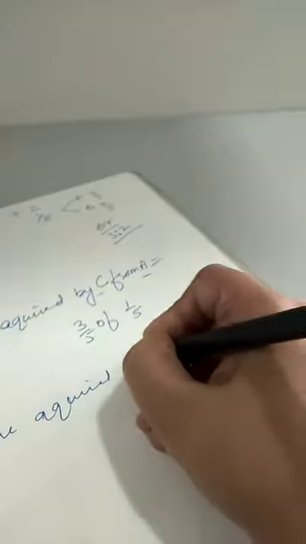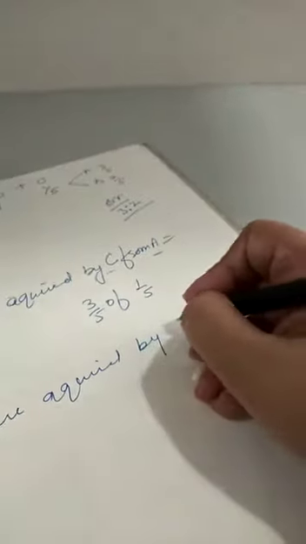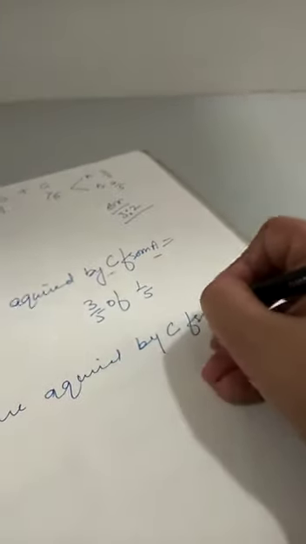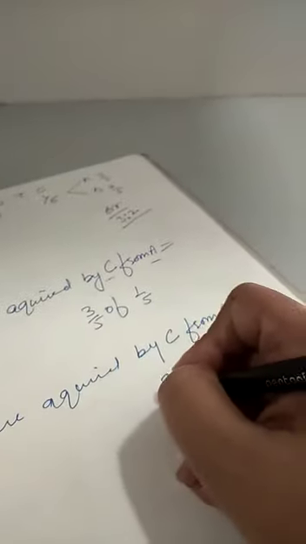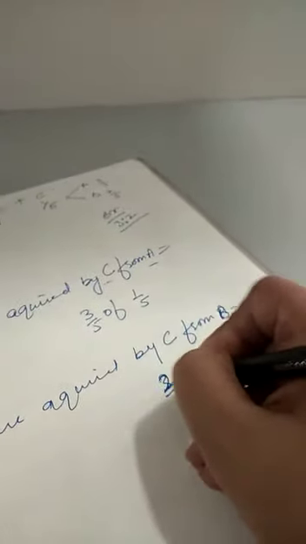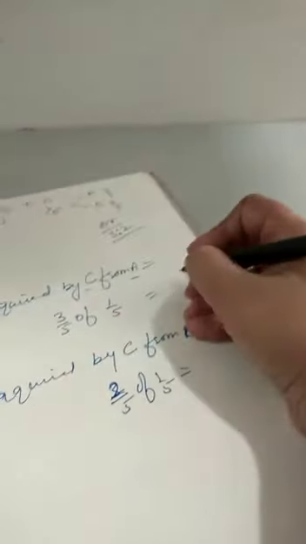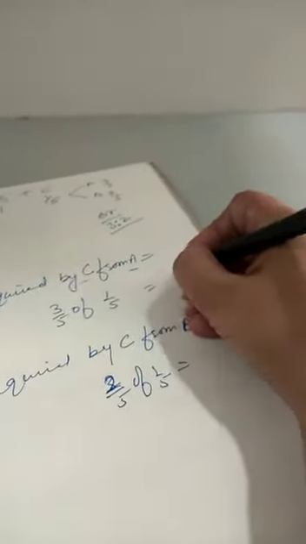The share acquired by C from B is 2/5 of 1/5. You have to calculate the ratio. It will be 3/25 and 2/25.